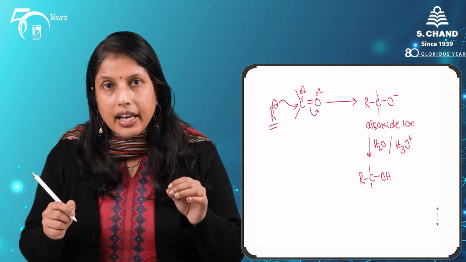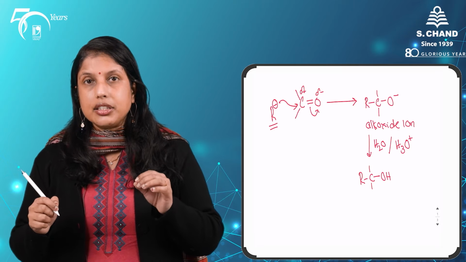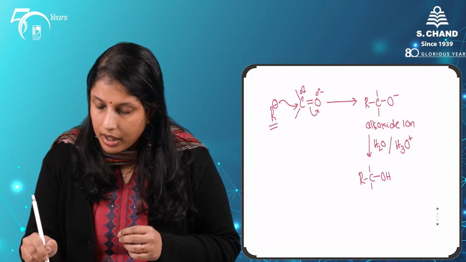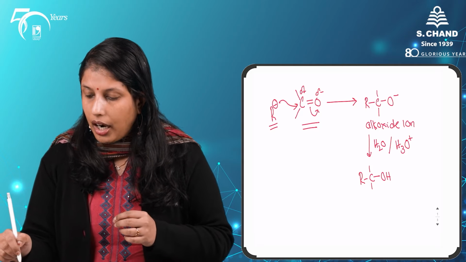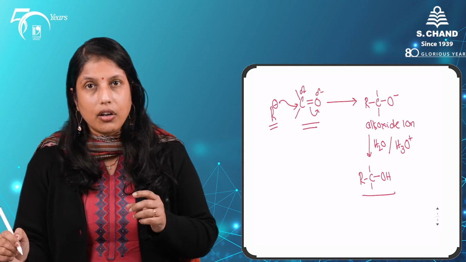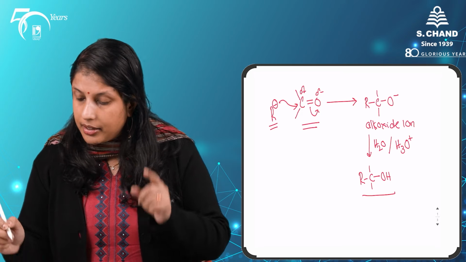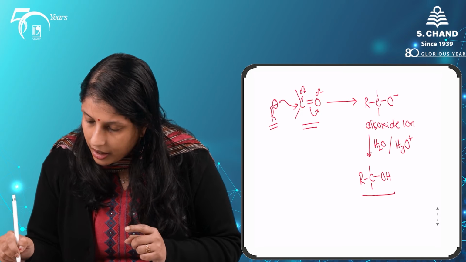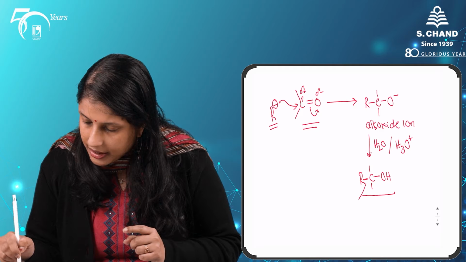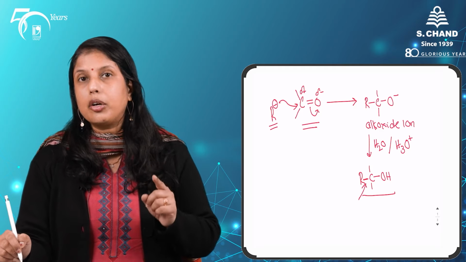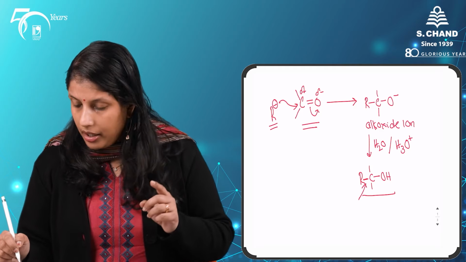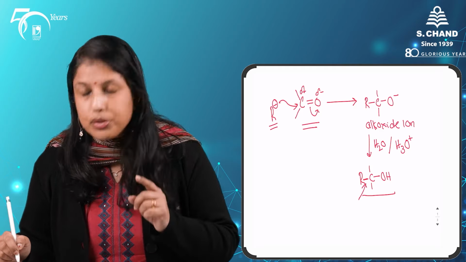So via this nucleophilic addition mechanism, our carbonyl compounds are converted into alcohols. Not only that, here you can see we have also generated a new carbon-carbon bond, one of the most important things that we like to do in organic chemistry.